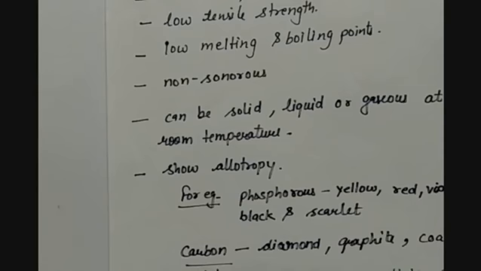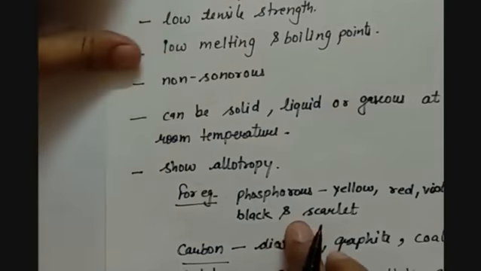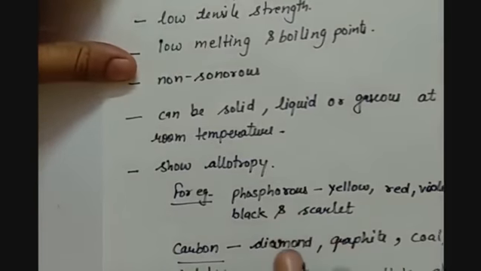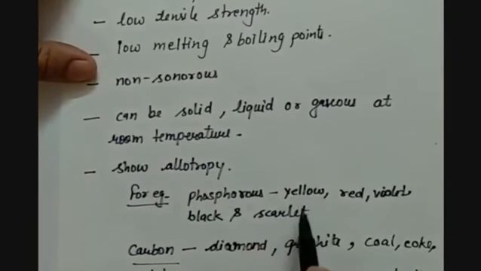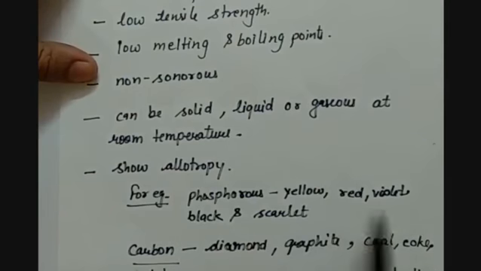So different forms of an element are called allotropic forms or allotropes of that element. For example, phosphorus exists in 5 allotropic forms: yellow, red, violet, black and scarlet phosphorus.